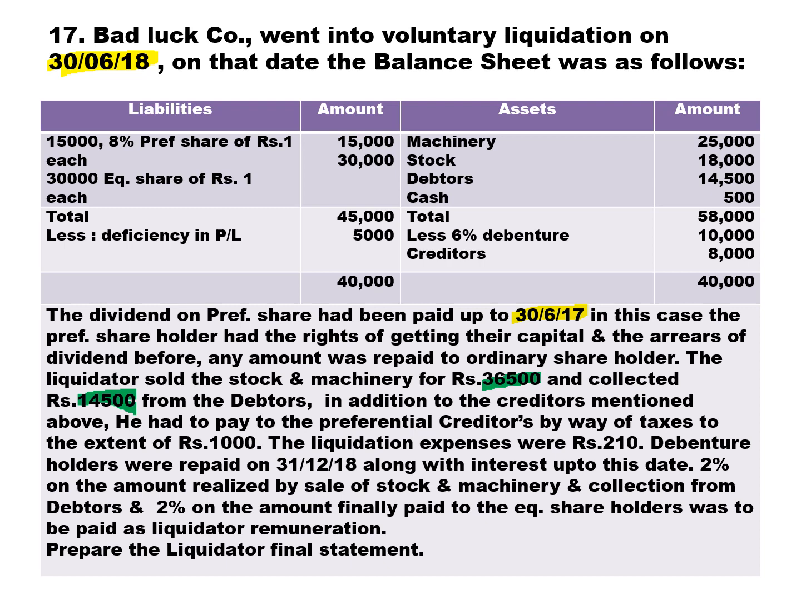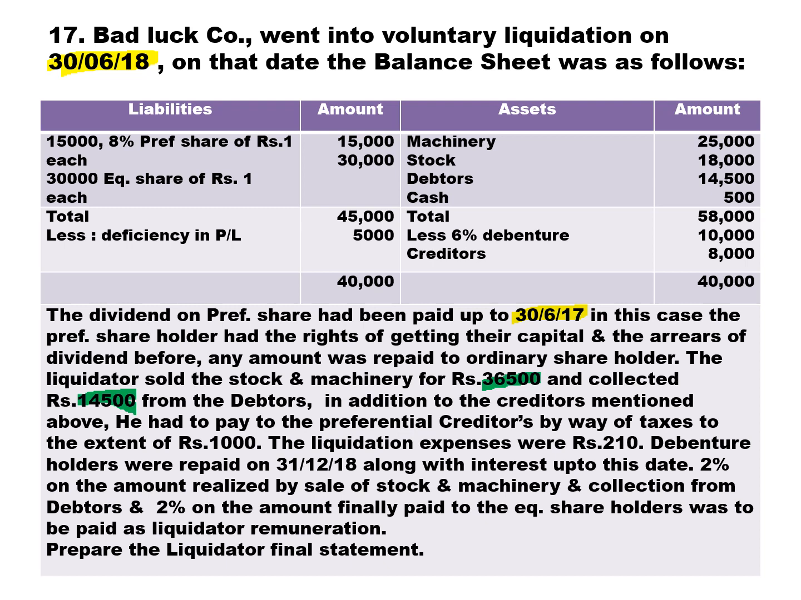And then in addition to the creditors mentioned above, he had to pay preferential creditors by way of taxes to the extent of 1,000. You look at the asset side of the balance sheet, we have a creditor 8,000. Apart from this 8,000, you need to pay 1,000 extra. In addition means leaving 8,000, you need to pay another 1,000 as taxes. It is treated as preferential creditor. So conclusion, preferential creditor is 1,000, unsecured creditor is 8,000.